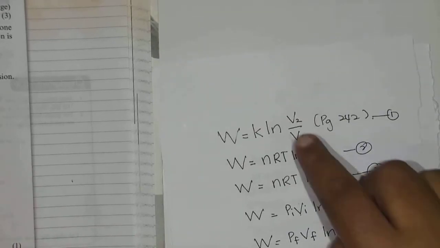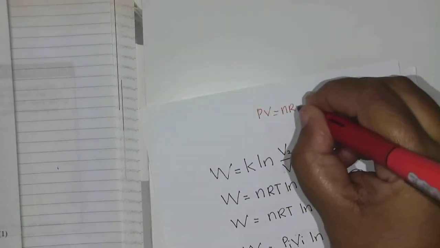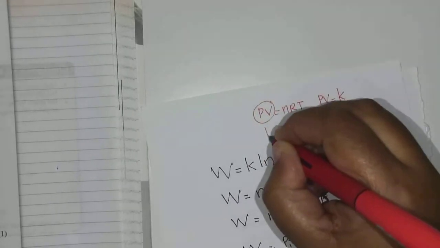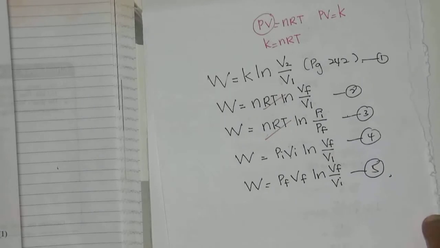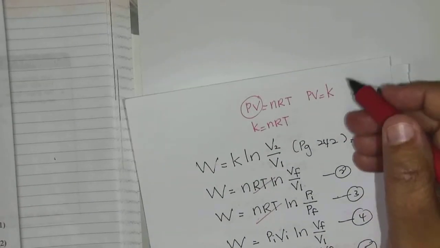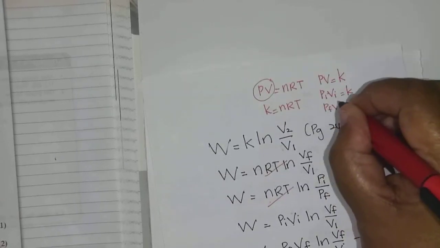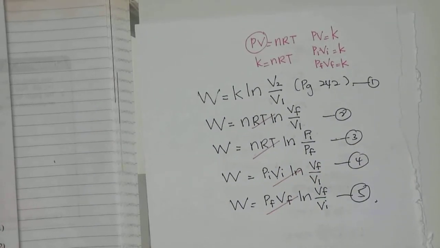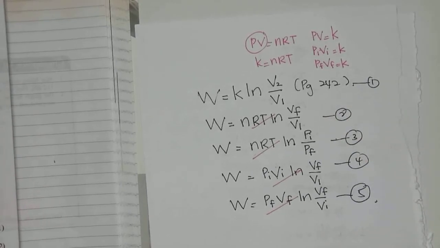Now how do I get from this? This was the basic formula you studied. How do I get K equals nRT? PV equals nRT, and by Boyle's law PV equals K, so K equals nRT. How do I get PI VI? From this formula, PI VI equals K, or PF VF equals K, so I substitute and I get this formula. No need to memorize; if you want to memorize, memorize the basic formula, just know how you can substitute the value.